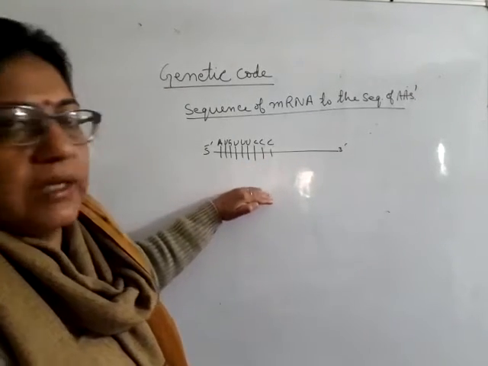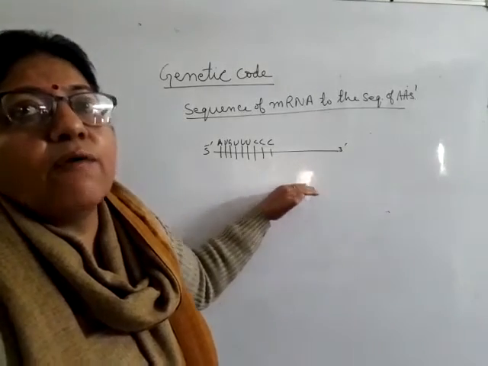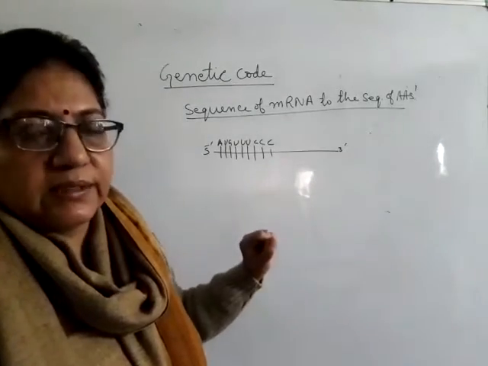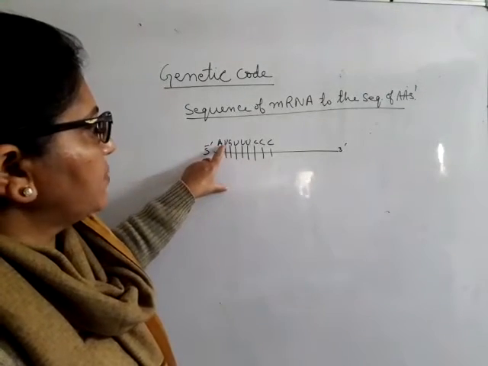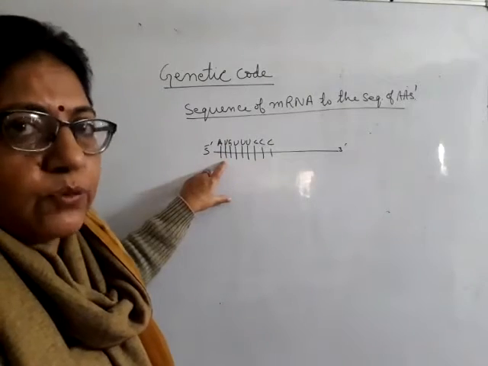Now, opposite to this, we will have translation, meaning the synthesis of a protein with the help of polymerization of amino acids. Now, which amino acid will go with A, which will go with U? That we have to decide, and that should be known to us.